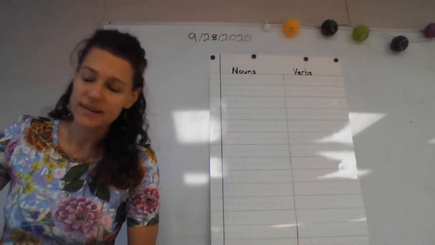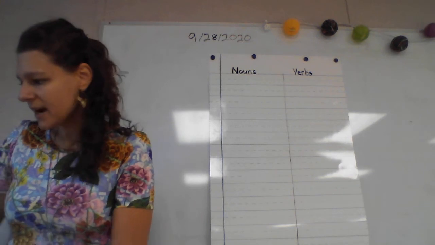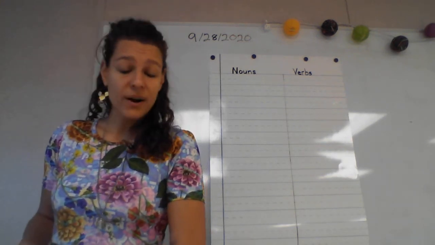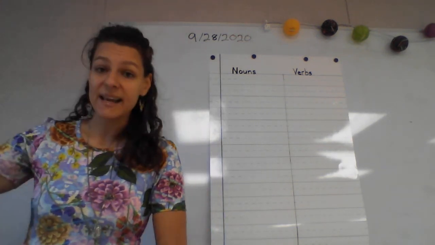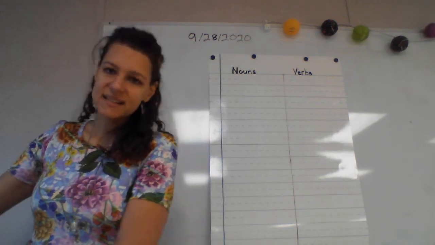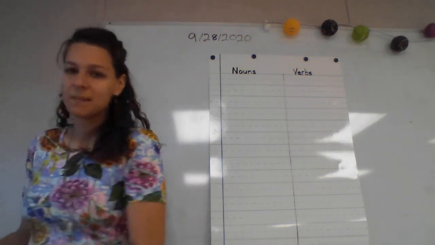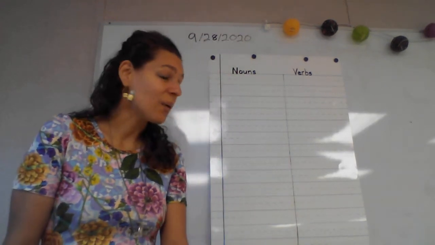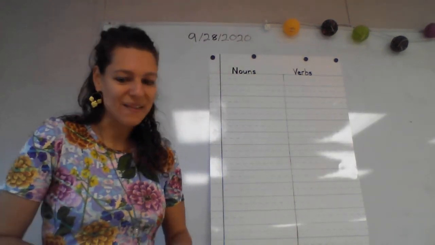All right, we are going to practice spelling some words. These ones are not for a test. The ones we learned earlier, we will have a test on those later. But now we're just practicing spelling so that we can organize our words into whether they're nouns or verbs.